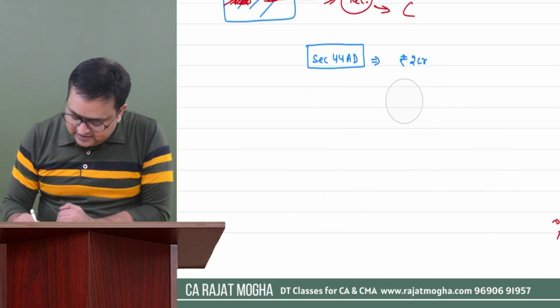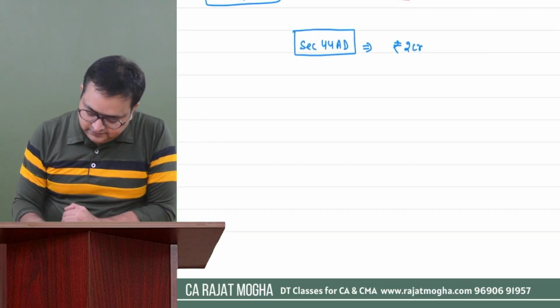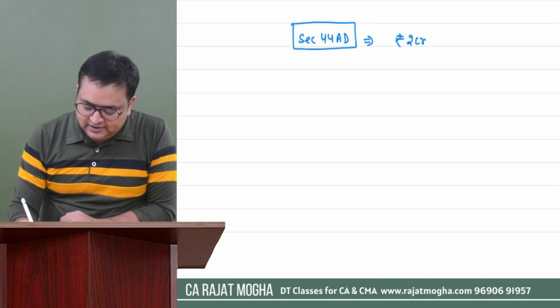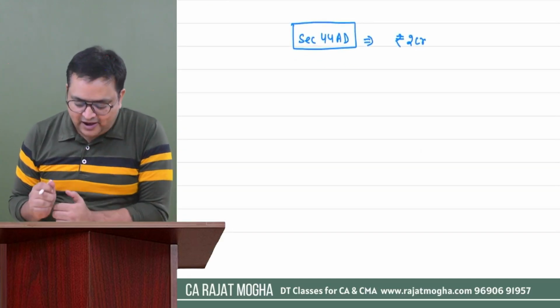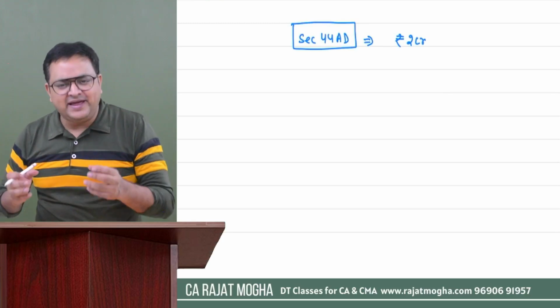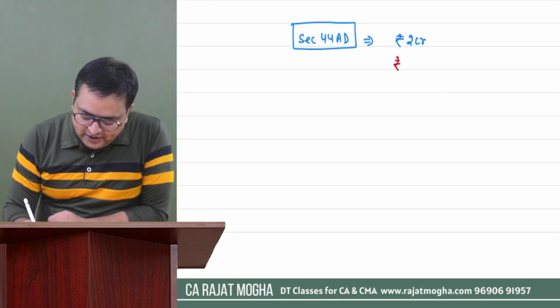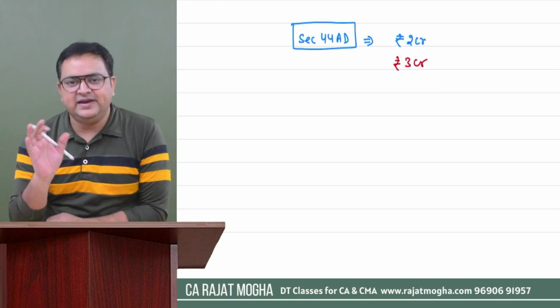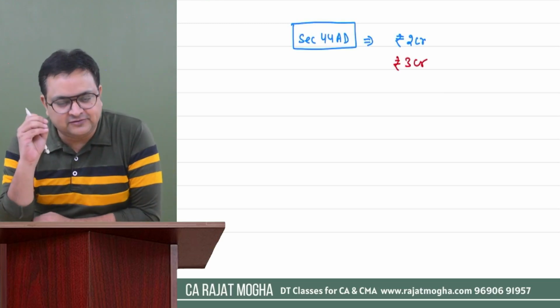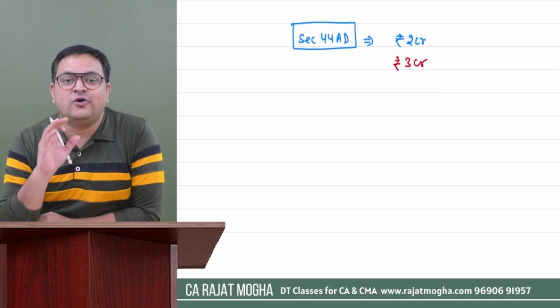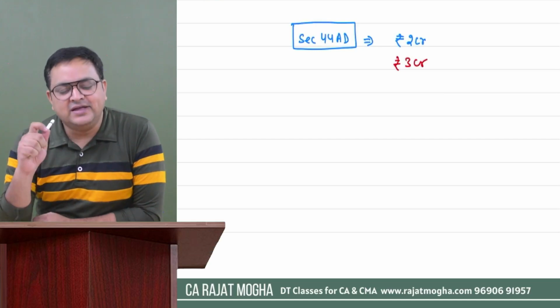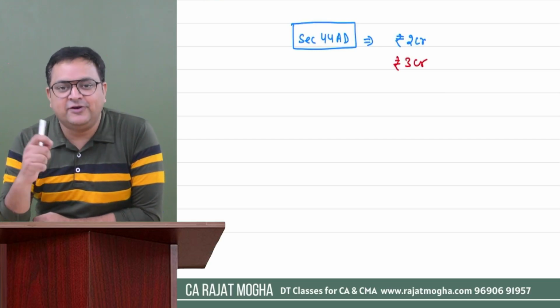This section is now giving us a benefit. 2 crore is still there, but the scope of this section is now a bit extended. It says we can also give you a limit of 3 crore. Initially it was just 2 crore. If it was more than 2 crore, 44AD was not for you. But now they have given a benefit of 3 crore.